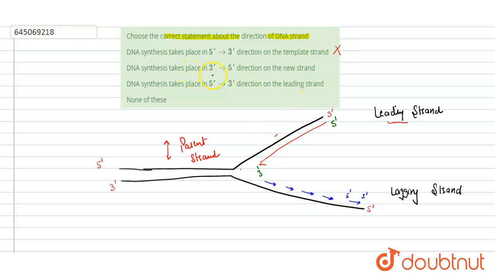Next is DNA synthesis takes place in 3' to 5' direction. This is altogether wrong, because DNA synthesis always takes place in 5' to 3' direction, on both leading and lagging strands. So this is incorrect. Next is DNA synthesis takes place in 5' to 3' direction on leading strand. So 5' to 3' and this is our leading strand. So we can say that this is our correct option, and none of this is incorrect. Option C is correct. Hope you get it.